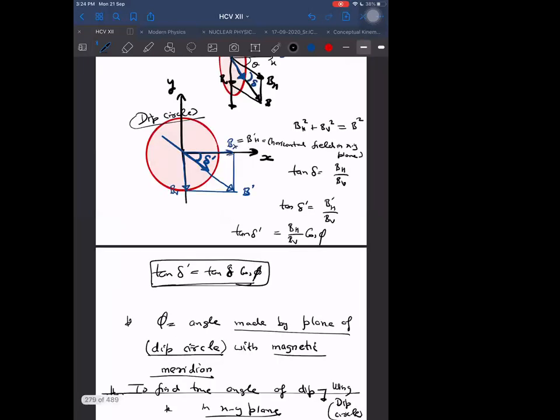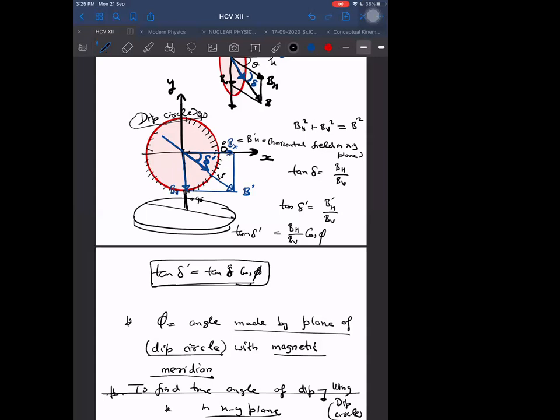How do we take the reading? In the dip circle, angles are represented. It is like a 0 degree angle, above side we can call 90, below side minus 90, the same way, 90 above and 90 below. So this will be like 30 below, let us say. There will be angles given, 10, 30, 50, 60, up to 90. Not only this, the dip circle is placed on a horizontal platform and is free to rotate about it, so that we can rotate it and keep it in any other plane.